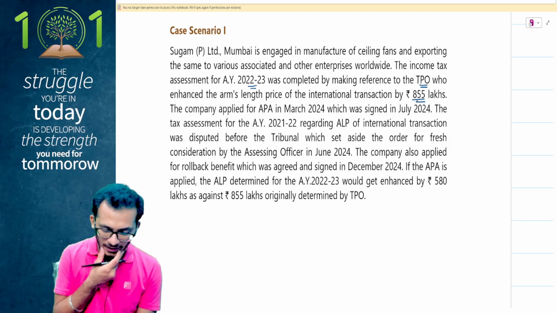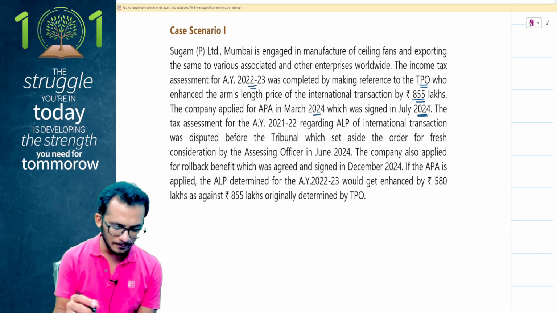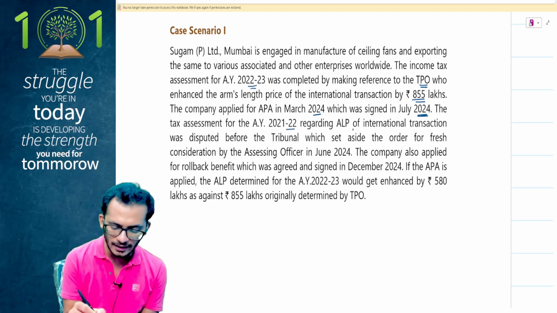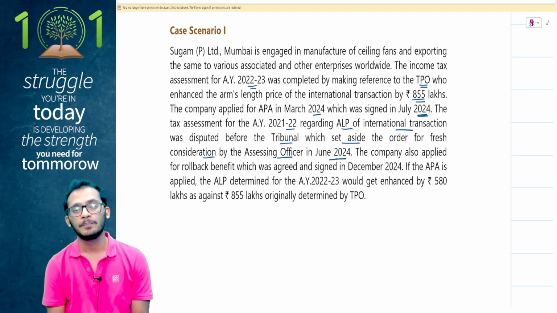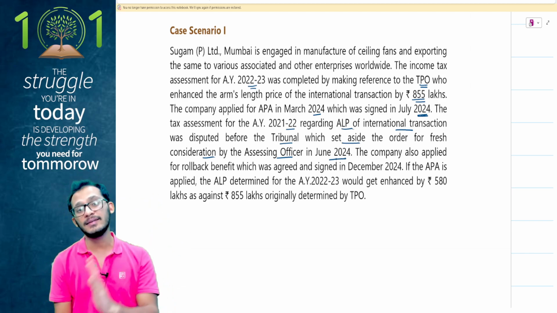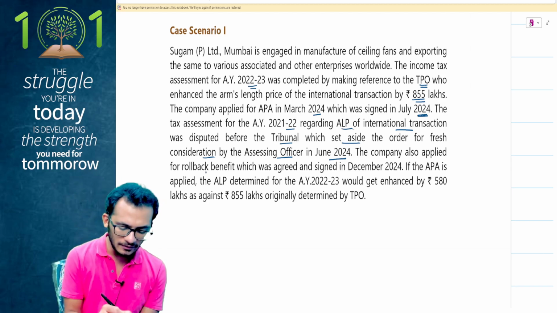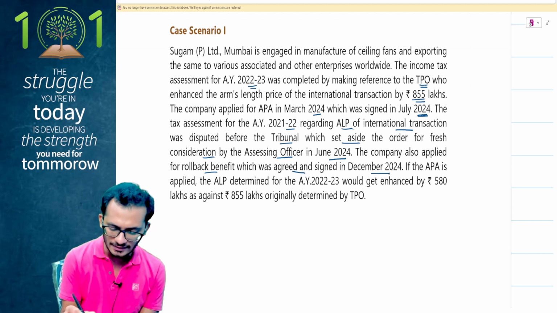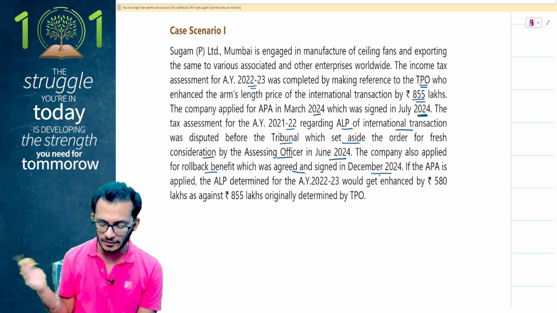The company applied for an APA in March 2024, which was signed in July 2024. Okay, original APA. The tax assessment for 21-22 regarding ALP of the international transaction was disputed before the tribunal, which has set aside the order for fresh consideration by assessing officer in June 2024. So 21-22 has gone to ITAT. ITAT has remanded the case back to the assessing officer for fresh considerations. The company has also applied for rollback benefits, which was agreed and signed in December 2024. So this is the rollback benefit they were talking about. The 3 months will start from here.